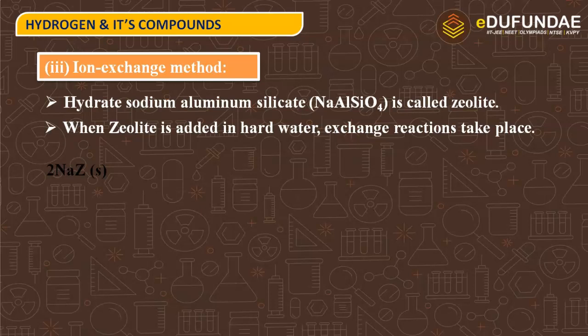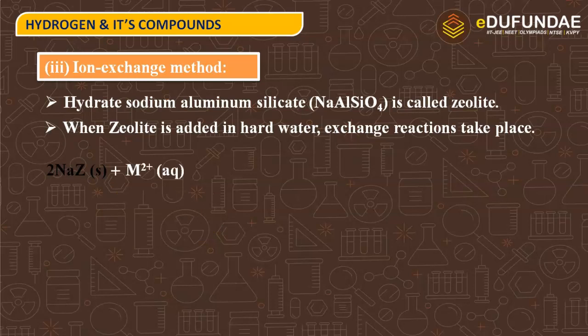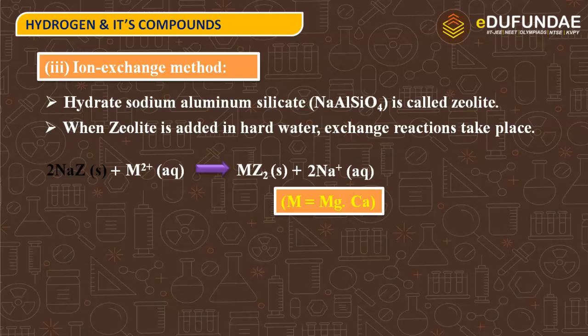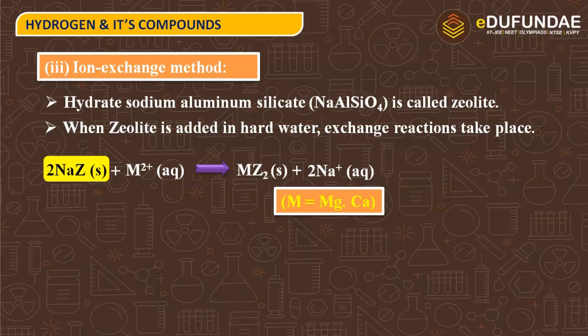This is NaZ, that is sodium aluminium silicate, which has the chemical formula NaAlSiO4. When it reacts with the ion, that is calcium or magnesium ion, which is present in hard water, it gives the compound MZ2 and sodium ions are released. As I already told you, metal over here is magnesium or calcium that is present in hard water. This zeolite will be exhausted when all the sodium in it is used up.